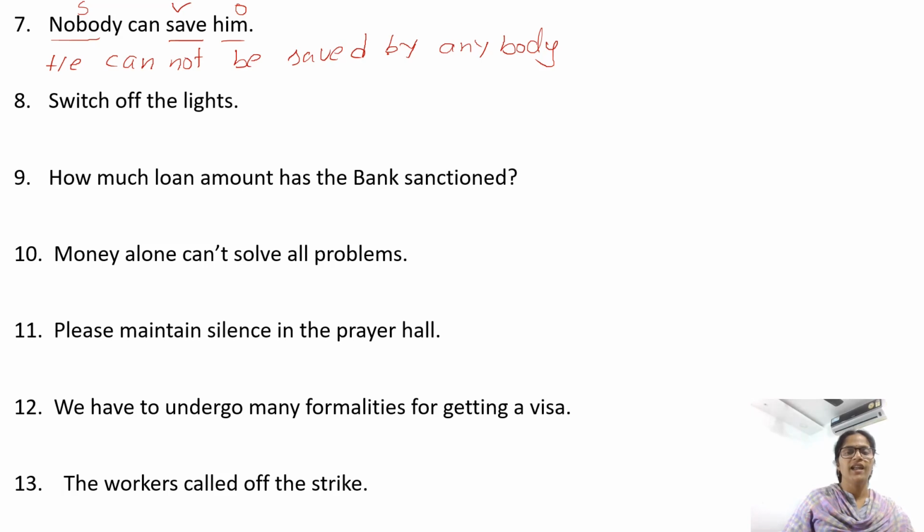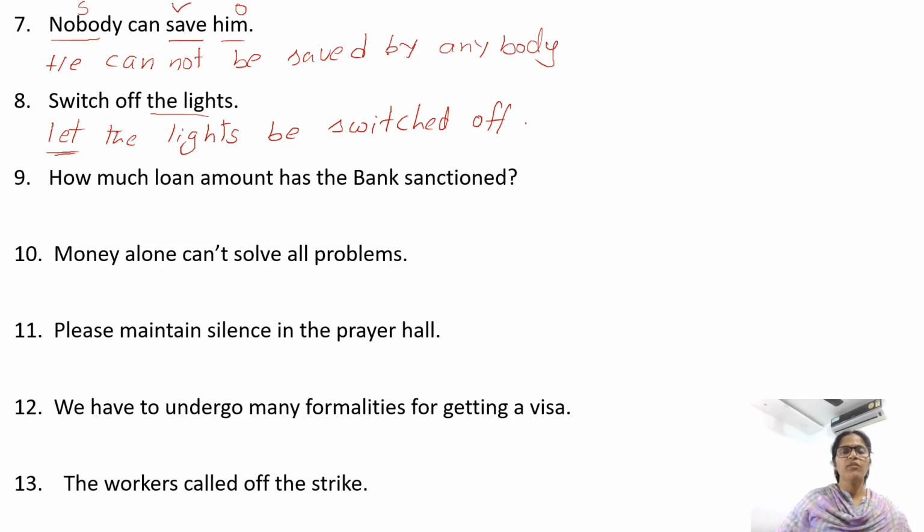Switch off the lights. The sentence is imperative and it's an order. So for imperative sentences we use either let or should. So use let. Let, what is the object? The lights. Let the lights. So with let we use be. Let the lights be. The V3 form of switch is switched off.